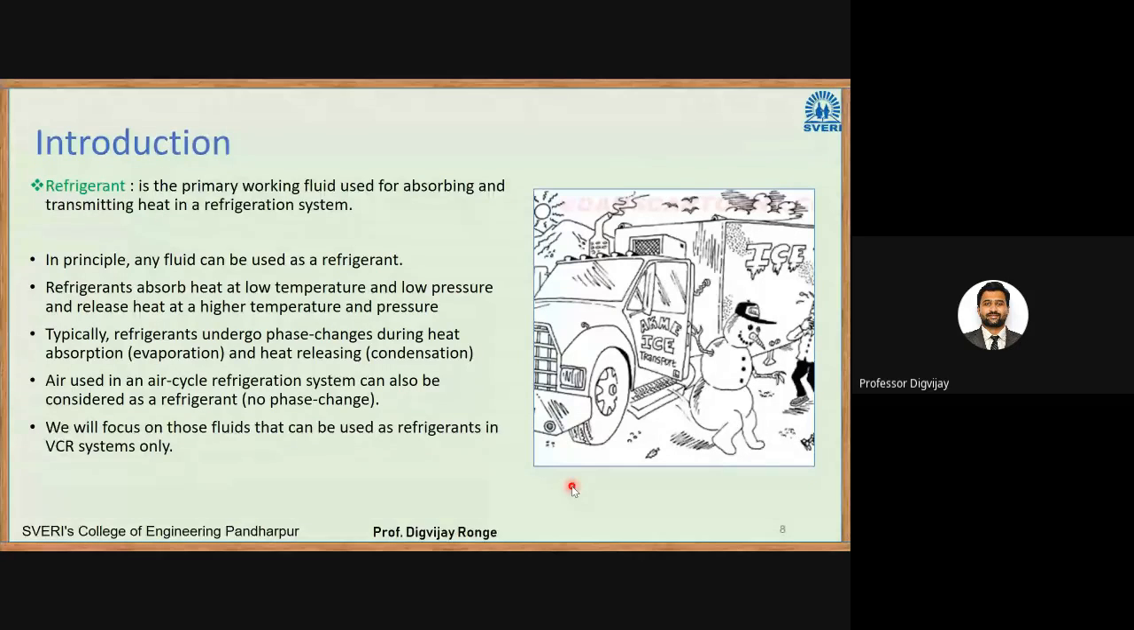I'll repeat this definition again. Refrigerant is the primary working fluid used for absorbing and transmitting heat in a refrigeration system. What you see on the right is an iceman. He is the driver of the truck, and the truck is of ice. It is like the driver itself is made up of ice. So this is about the introduction. We are dealing with refrigerants. These are heat carrying mediums, and it is expected that they undergo some phase change process. But there is an exception: air does not undergo any phase change process.